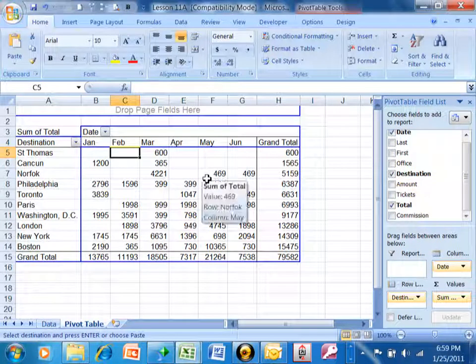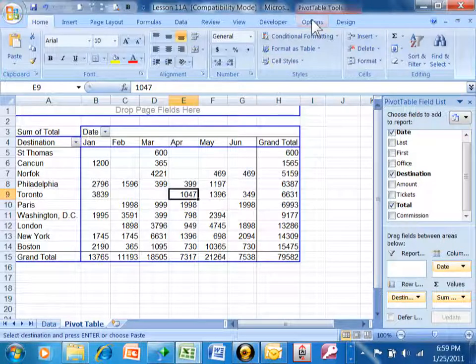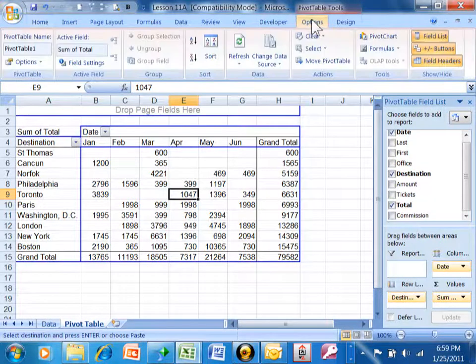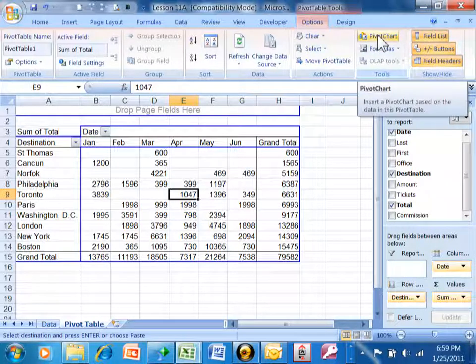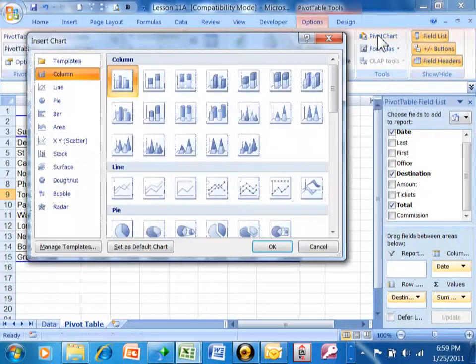Okay, I want to show you something that's called a pivot chart. We can make a chart out of the pivot table fairly easily. You're going to click on your pivot table, and then you're going to pick on the options menu. Notice under the options menu you have one that's called a pivot chart. So you're going to click on that.